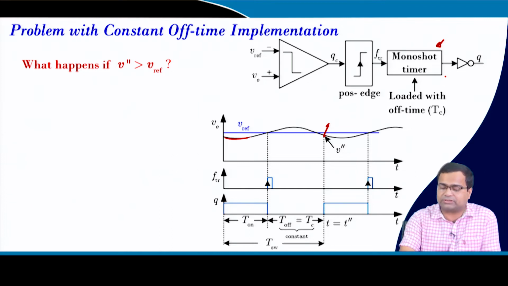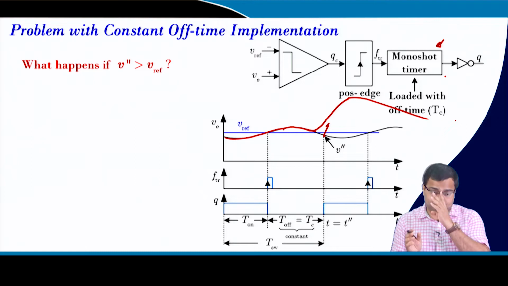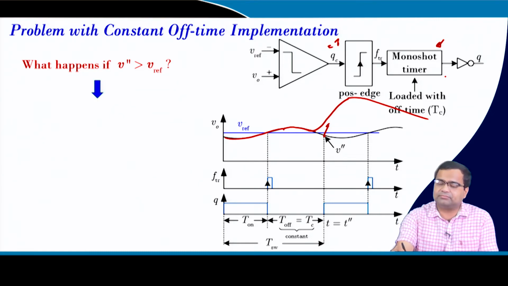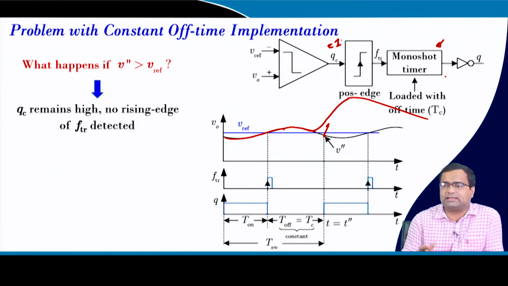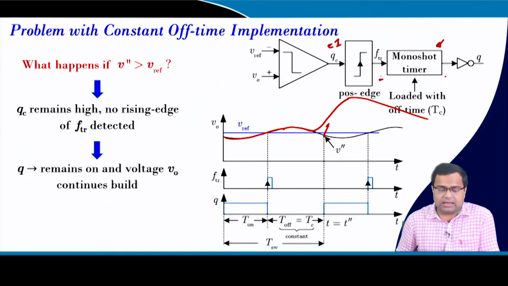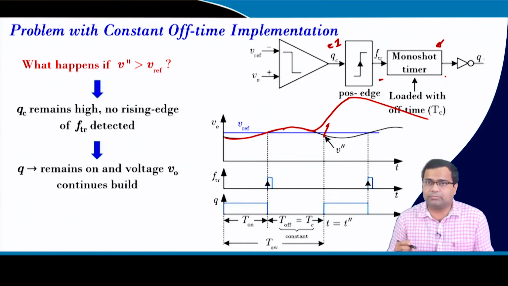I am talking about the scenario of a load step up transient, where the voltage will simply go up like this. If it is high, the comparator output is high and continues to remain high, so there is no edge detection, there are no edges. So the monoshot timer cannot be activated, and if the monoshot timer is not activated, the switch remains on, because the monoshot timer's job is to turn off the switch.